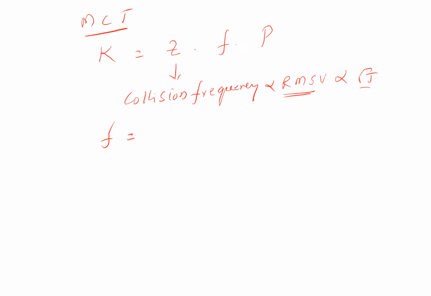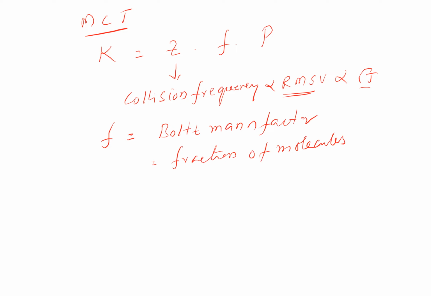You can say it is given by the Boltzmann factor, which is the fraction of molecules having energy equal to EA or more than EA, which means they can cross the energy barrier. And then the P comes out to be the orientation factor.